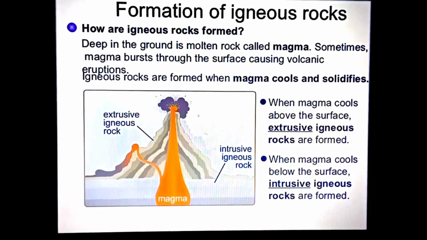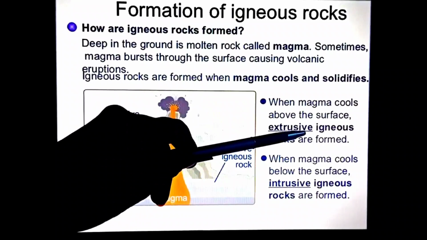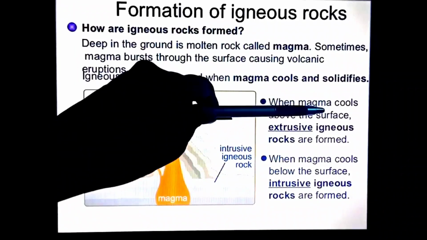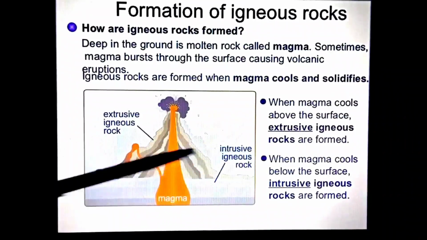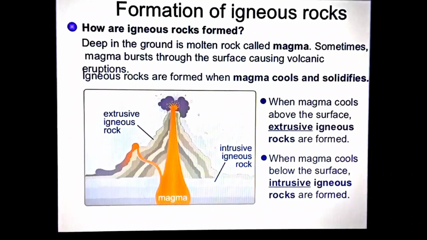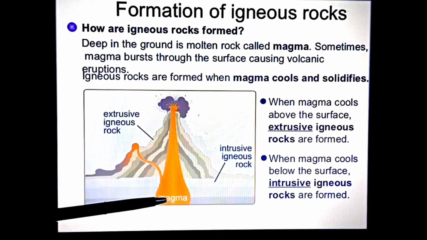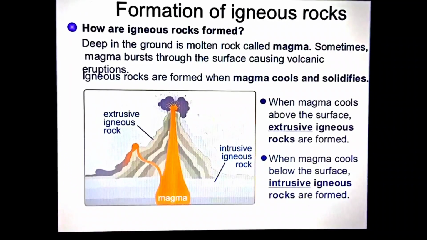Now children, as we discussed, the igneous rocks are formed by cooling down of magma and lava. So, which are the two types of igneous rocks? Looking at the diagram, see here, when the magma cools above the surface, on the surface, here it should be written lava in place of magma. So, when lava cools above the surface, extrusive igneous rocks are formed. Now, children, look at this word extrusive, exterior. Exterior means outside. So, from there we can identify the word extrusive. So, when the magma comes out, spreads all over and cools on the surface, it is known as extrusive igneous rock.